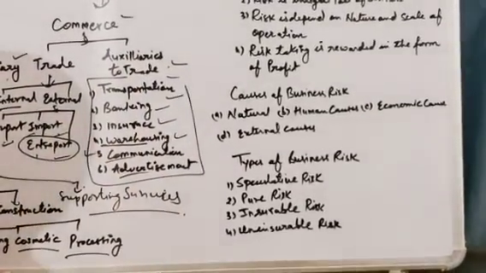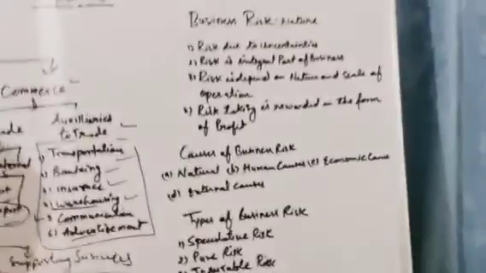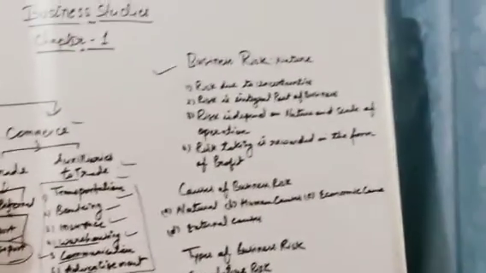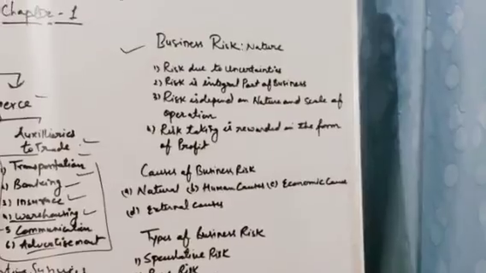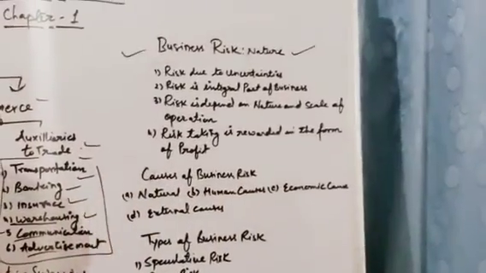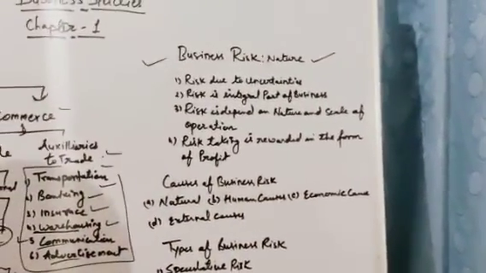Now come to the next part of this video, that is business risk. First of all, we discuss the nature of business risk. First of all, you understand what is risk. Risk is the probability of less profit or the probability of losses.